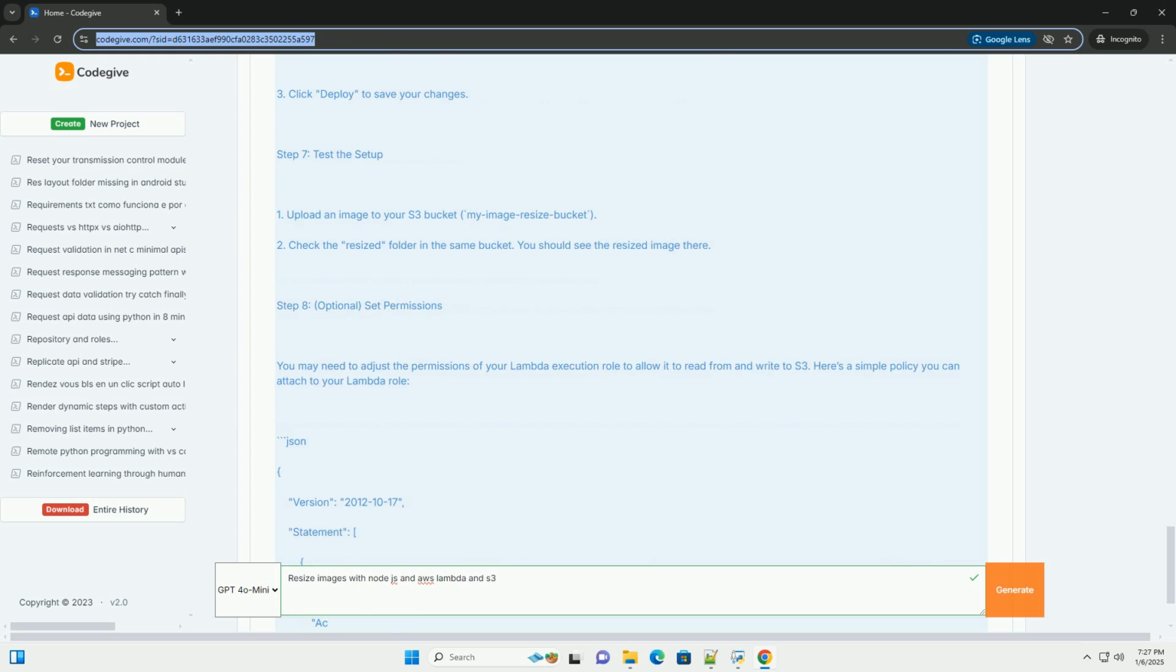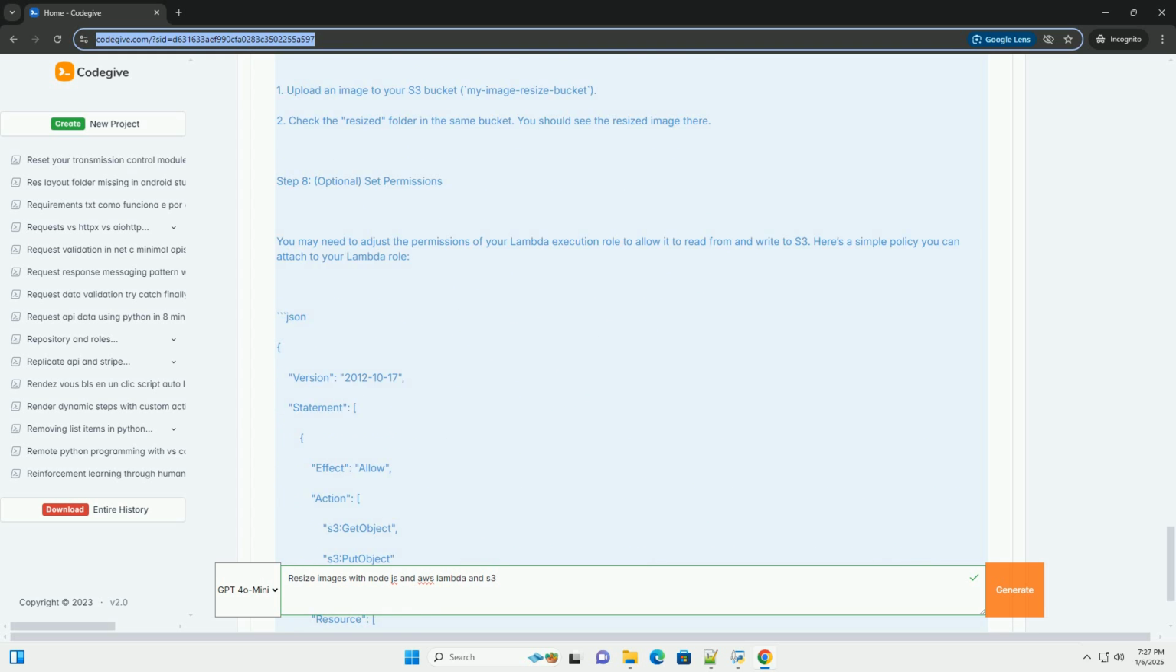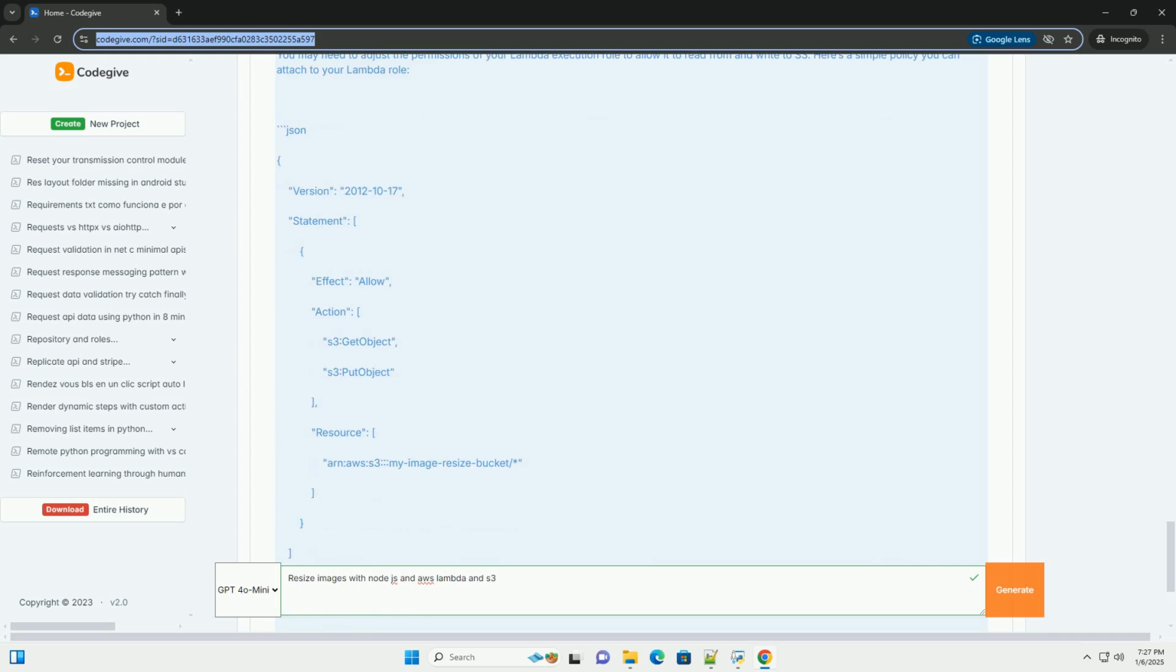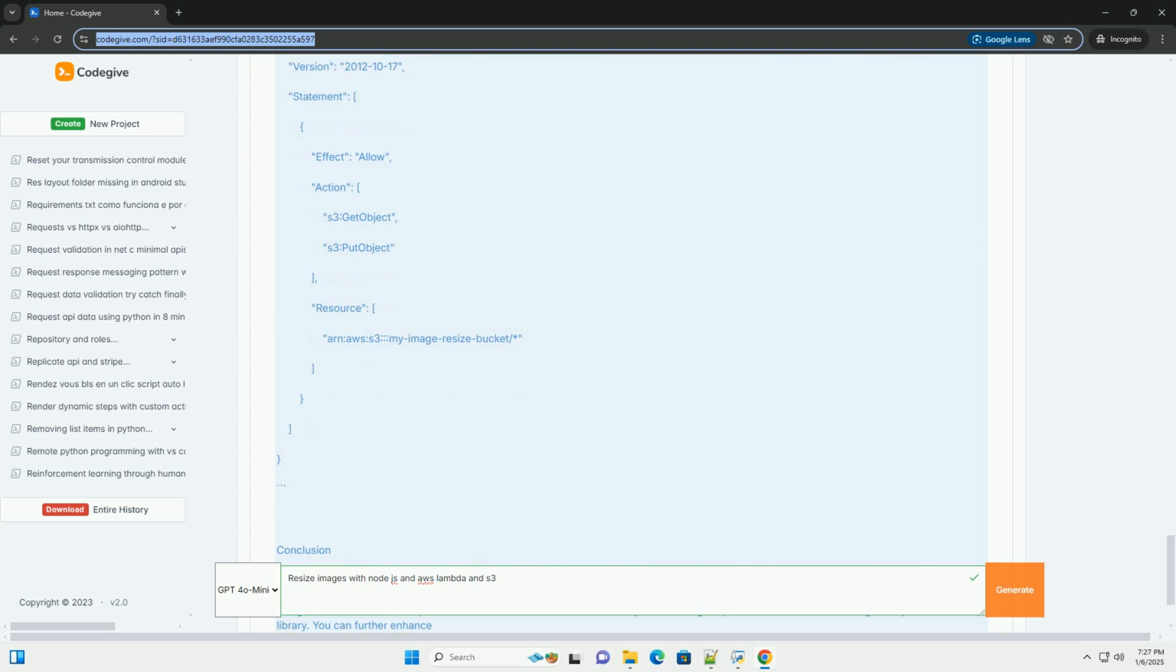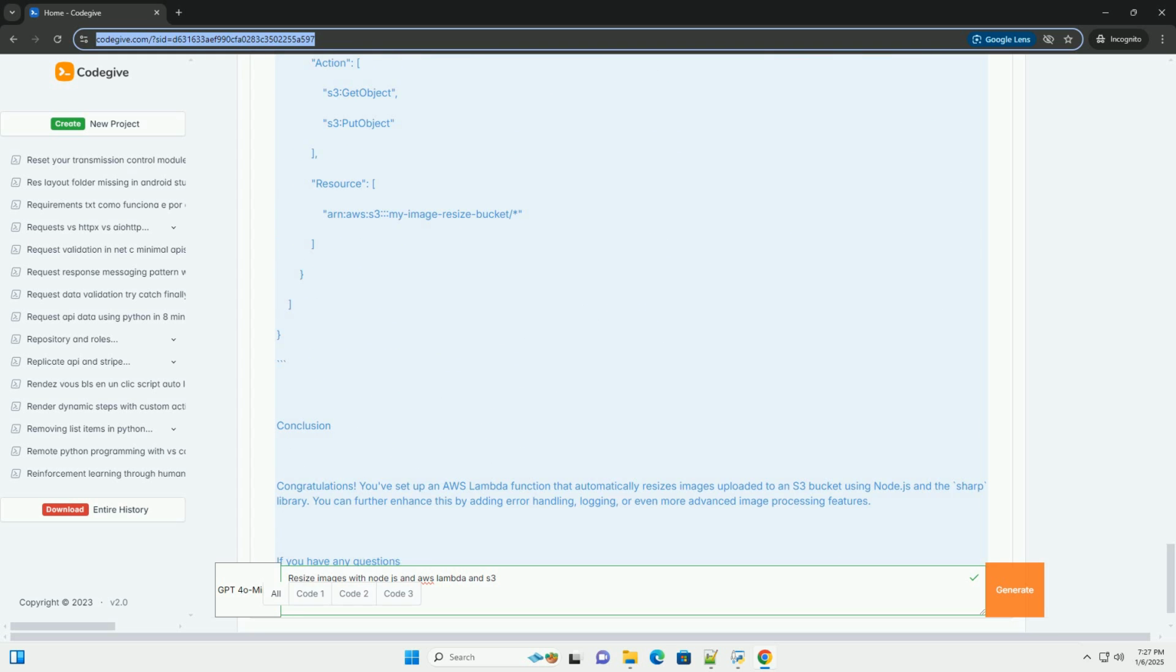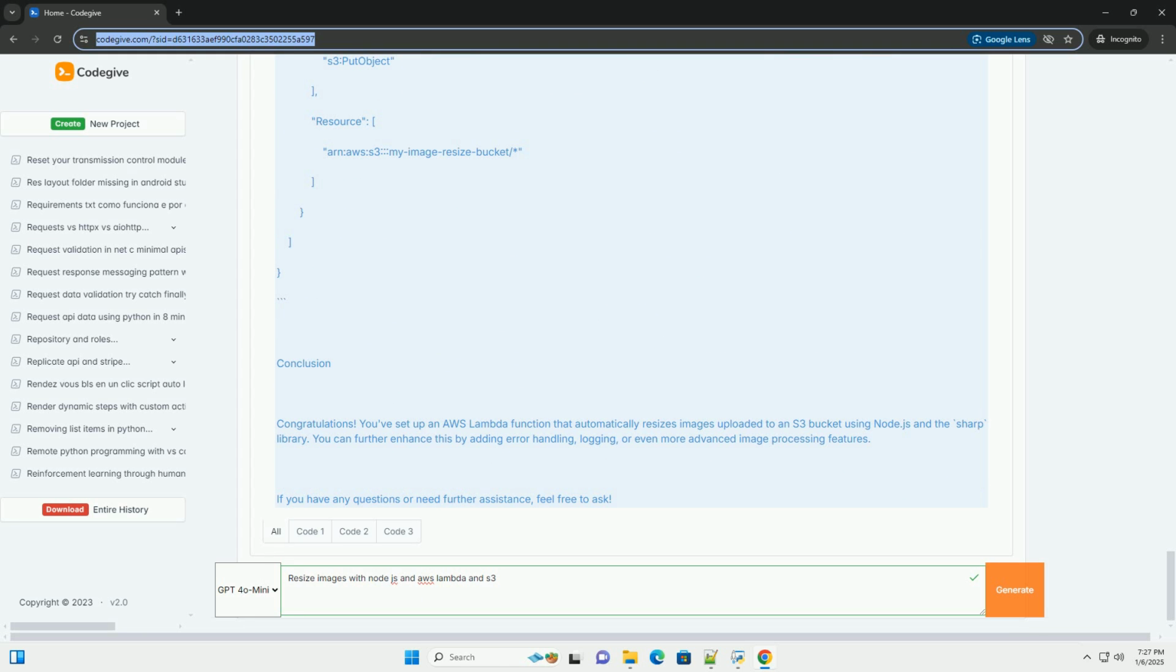Steps. Step 1, create an S3 bucket. 1. Sign into the AWS Management Console. 2. Navigate to the S3 service. 3. Create a new bucket, for example my-image-resize-bucket. Make sure to enable public access if you want to access the images publicly, and configure the bucket policy appropriately.